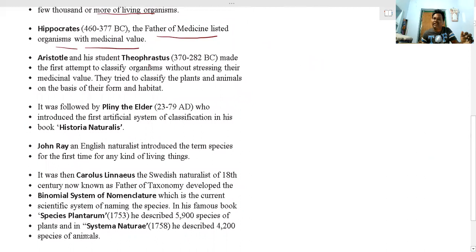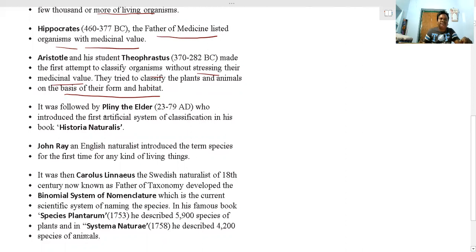Aristotle's student Theophrastus made the first attempt to classify all organisms without stressing their medicinal value. They classified plants and animals on the basis of their form and habitat. At that time they did not know their medicinal value, but on the basis of habitat and form they made the first attempt.